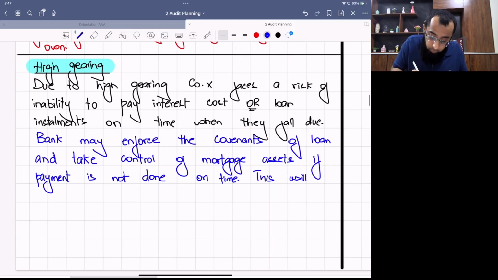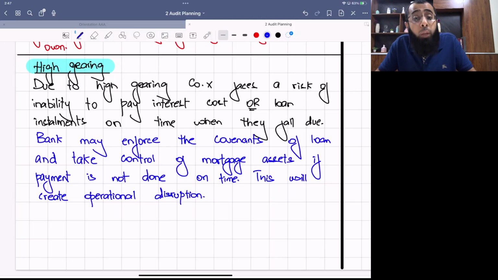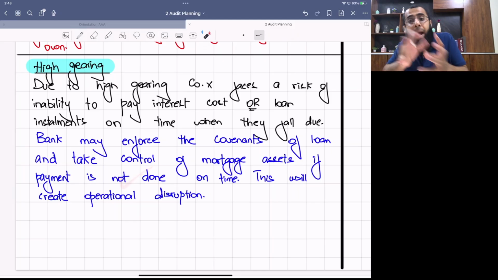This will create operational disruption. Your operations will start to suffer. So this will be the impact when you don't repay the loan interest or the installment on time. See, it is not necessary that every time the impact will go to profit, cash flow, going concern. Operational disruption automatically affects your profit. It's very clear. So first you identified the risk that you may not repay the interest or loan payment on time. Impact: bank will enforce the mortgages, bank will enforce the covenants, and this will create operational disruption.